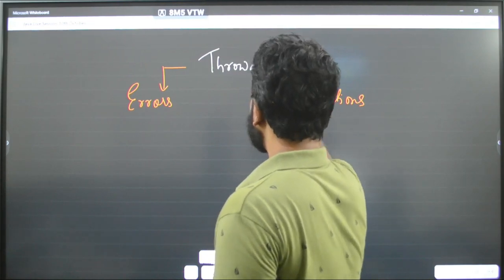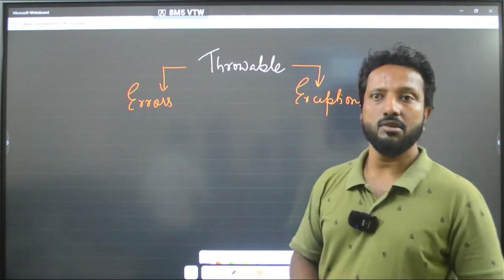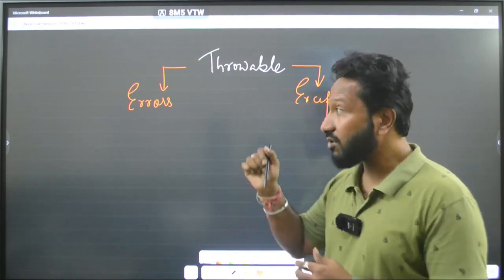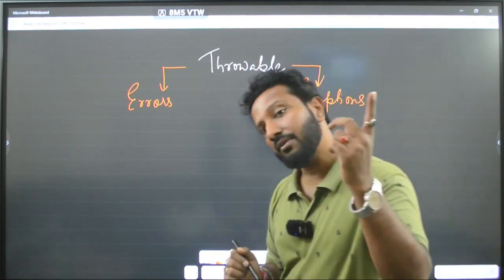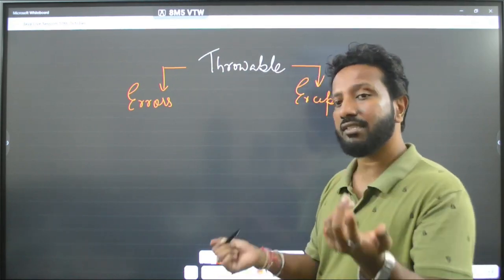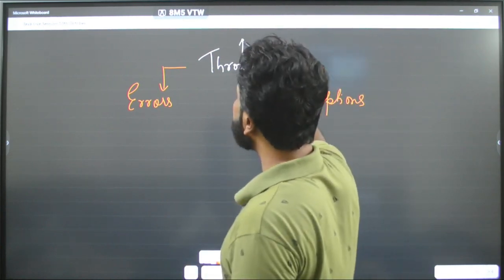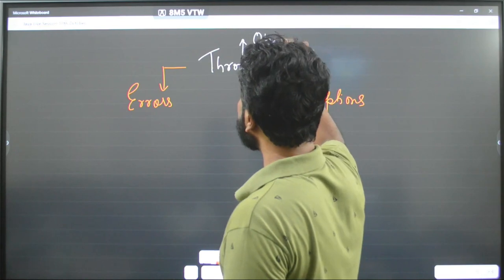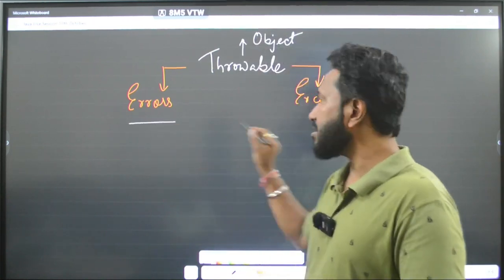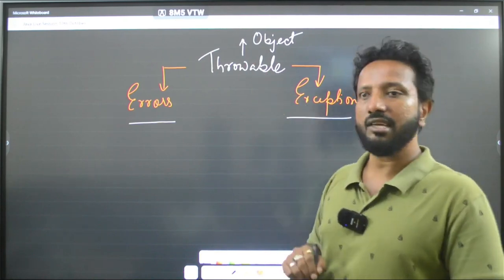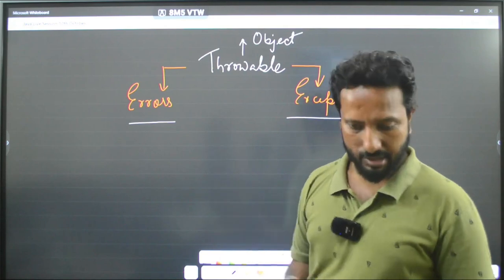Throwable. This is a very important question in placements. Which is the parent class of all errors and exceptions in Java? The answer is Throwable. And which is the parent class of all classes in Java? It is the Object class. So, Throwable in turn again inherits everything from the Object class. Okay? So, errors and exceptions belong to the Throwable class. Throwable in turn refers to the Object class as a parent class.